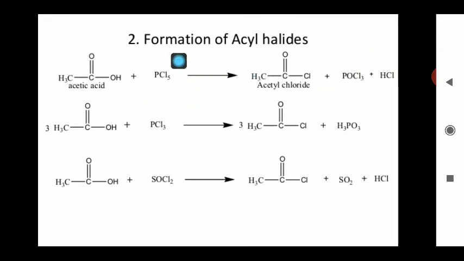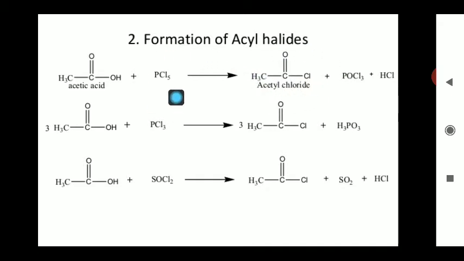You know, PCl5 has a trigonal bipyramidal structure, and the axial bond of PCl5 can easily release chlorine. After this chlorine replaces the OH, the compound becomes POCl3, and acetyl chloride is obtained.